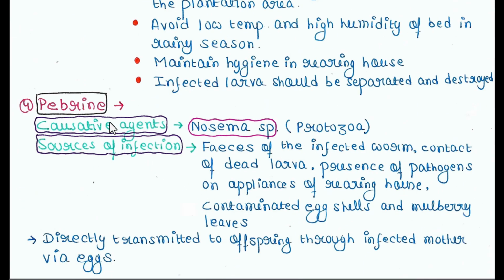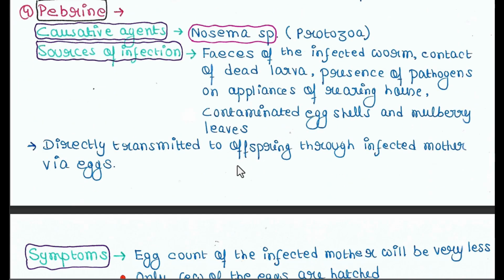And next disease is pebrine. The causative agent is a protozoa named Nosema species. Sources of infection: feces of the infected worm, contact of dead larvae, presence of pathogens on appliances of rearing house, contaminated eggshells and mulberry leaves. Directly transmitted to offspring through infected mother via eggs.